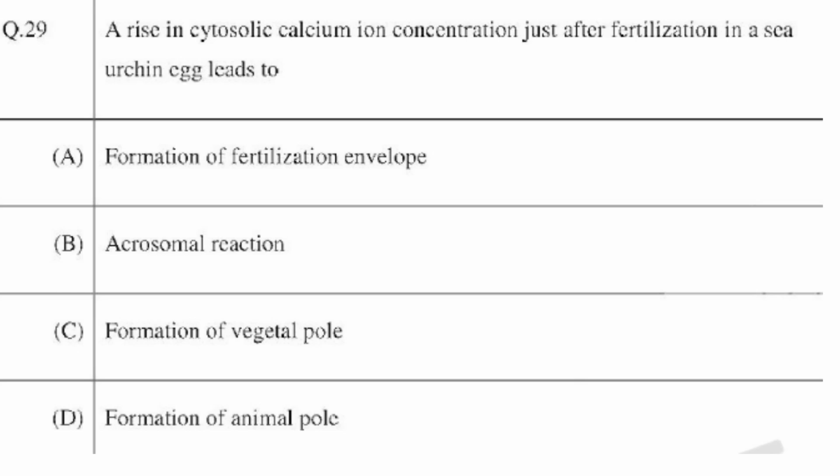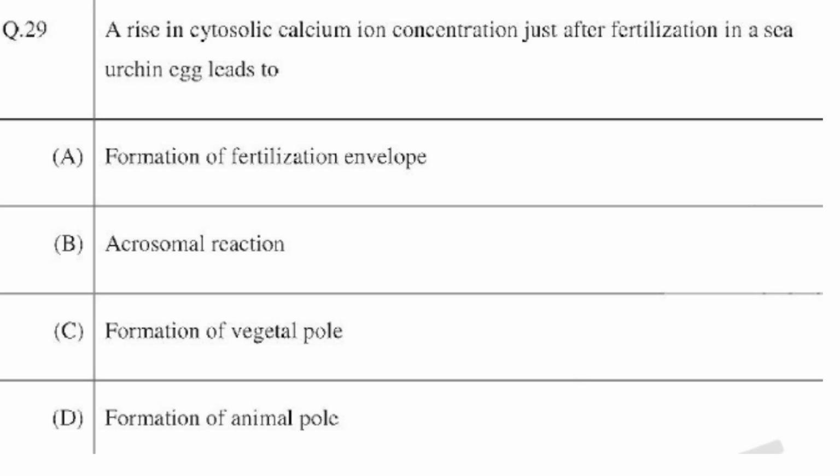Then next one. A rise in cytosolic calcium ion concentration just after fertilization in sea urchin leads to. So here what happens is the sperm and the egg fuse. Then there is an increase in the cytosolic calcium concentration. Then cortical granules are released. The fertilization envelope is formed, and this fertilization envelope formation blocks polyspermy and it protects the embryo during development. So this is what is happening after fusion of sperm and egg in sea urchin.